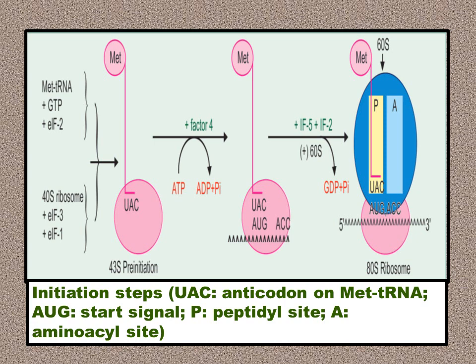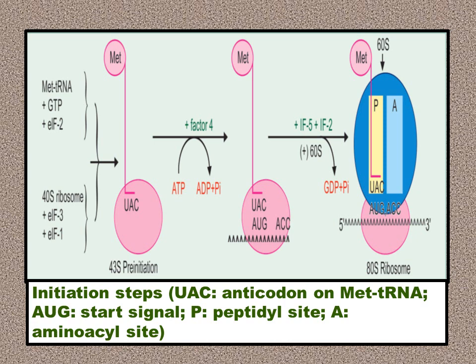Once you're explaining in eukaryotes, stick to eukaryotes and explain the difference for prokaryotes wherever necessary. So we are explaining it in eukaryotes. So 40S small ribosomal unit, and eukaryotic initiation factor 3, eukaryotic initiation factor 1. So in total there are 3 initiation factors.